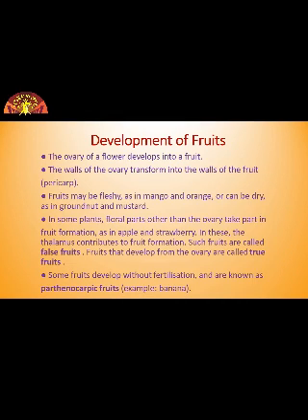So the fruits which develop from thalamus are called false fruit. Most fruits, however, develop only from the ovary, and such fruits are called true fruits. Although in most species fruits are the result of fertilization, we know that fruit is formed after fertilization only. But again there is some exception.